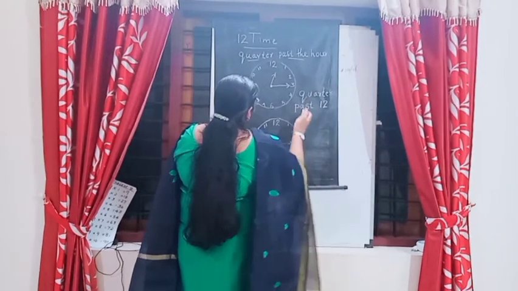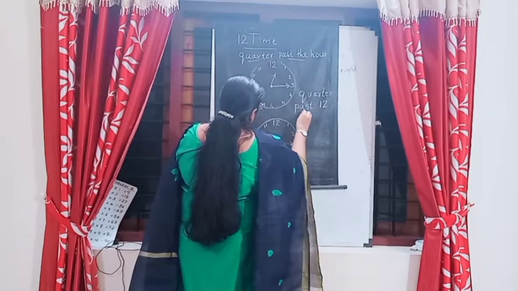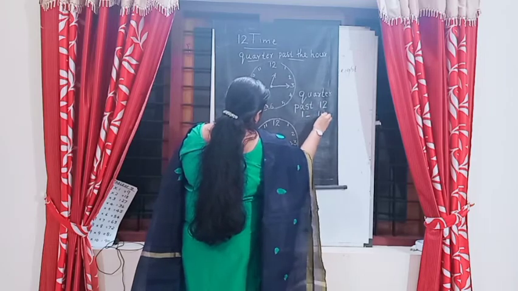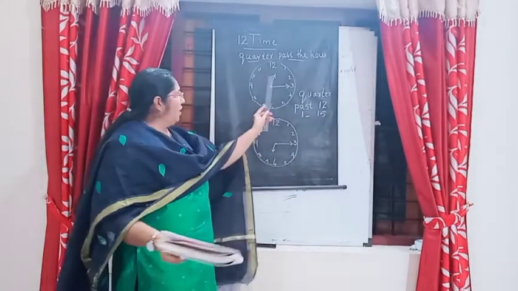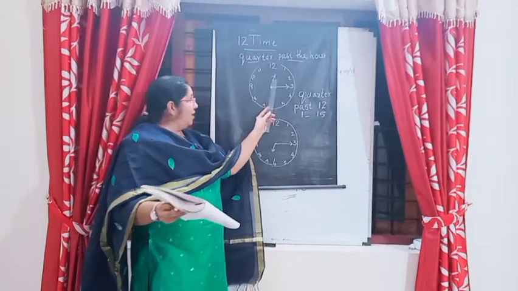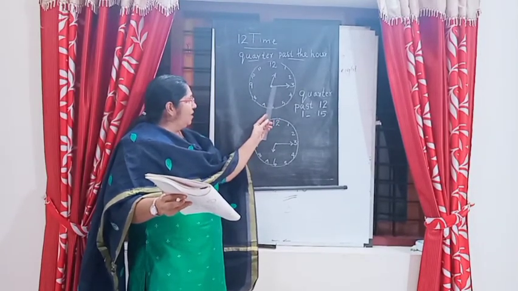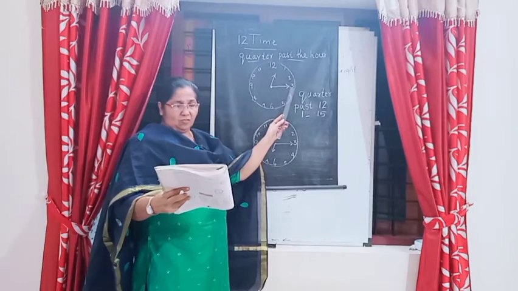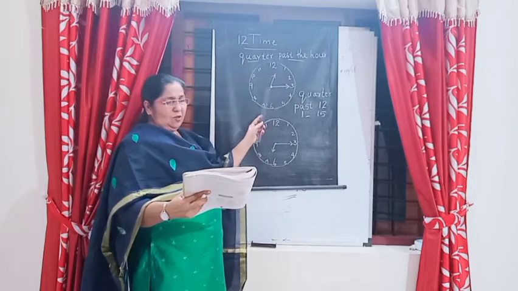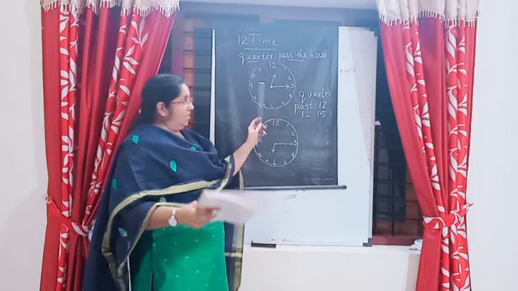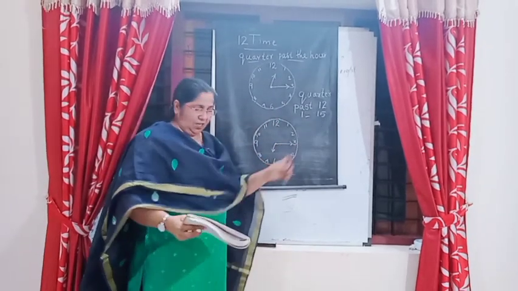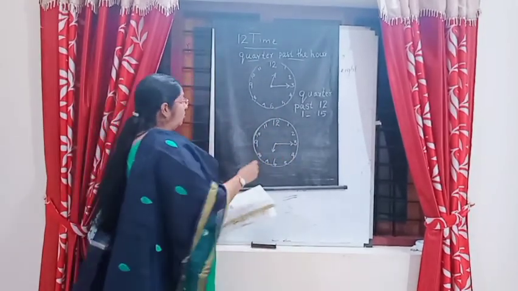That means 12:15, 15 minutes past 12. Look at the hands carefully. The minute hand is at 3. So 15 minutes past 12. That is 12:15.